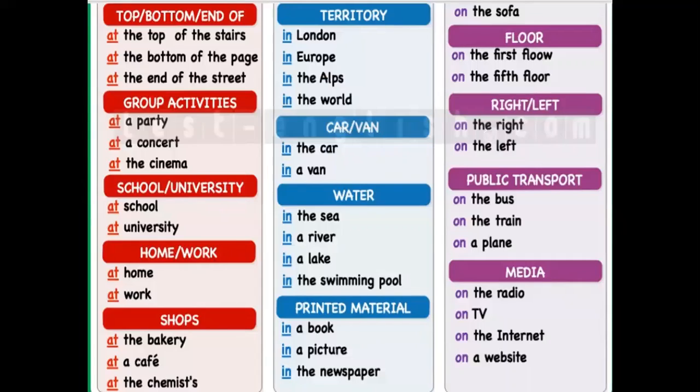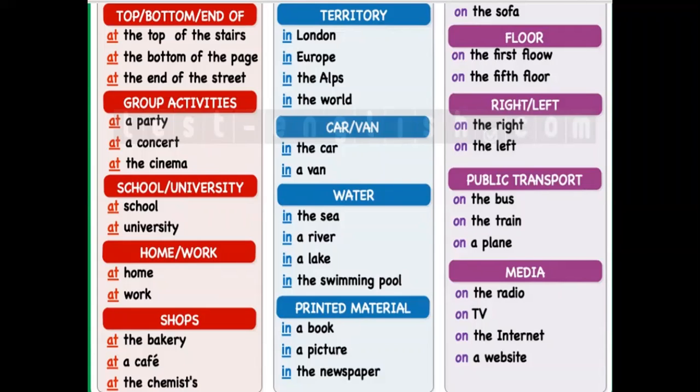Again, if we want to understand the use of at, in, and on for prepositions of place, we can understand with the help of this screen which I am showing you here. Now, when we want to talk about the preposition at, at can be used for location like the top of the stairs, at the bottom of the page, the end of the street. Or you can use it for specific places. Or you can point to places in space.